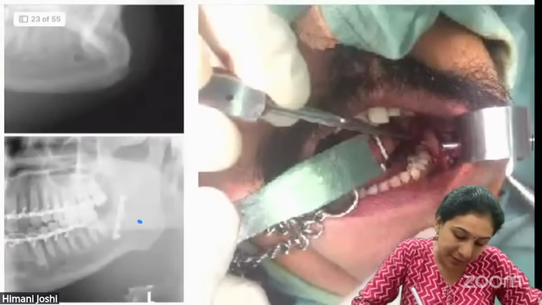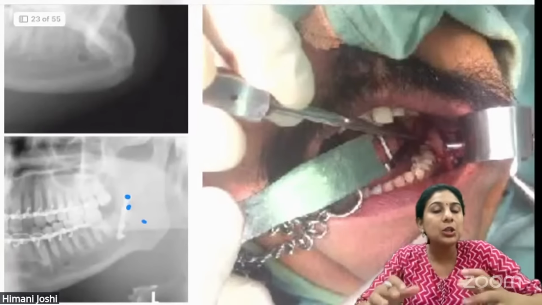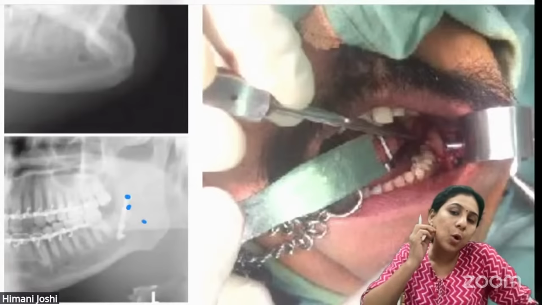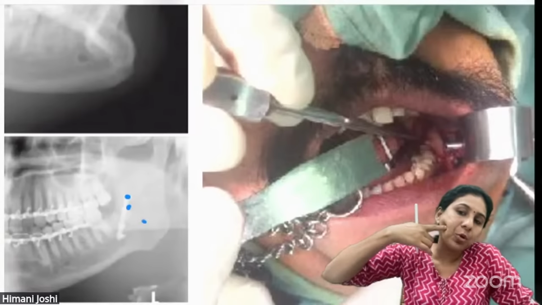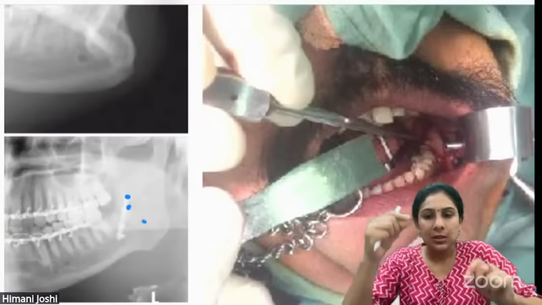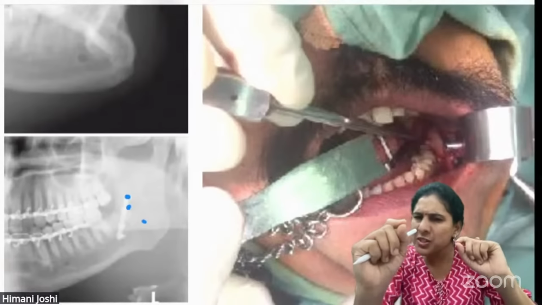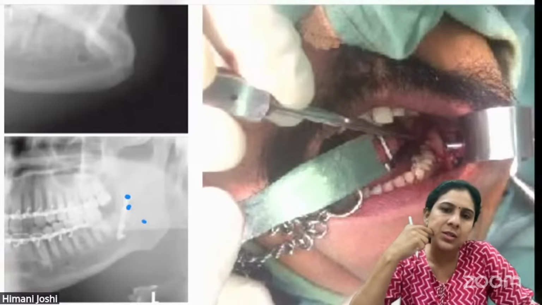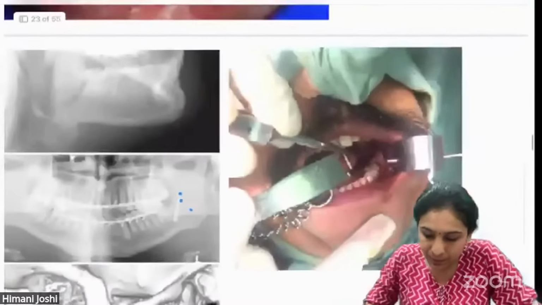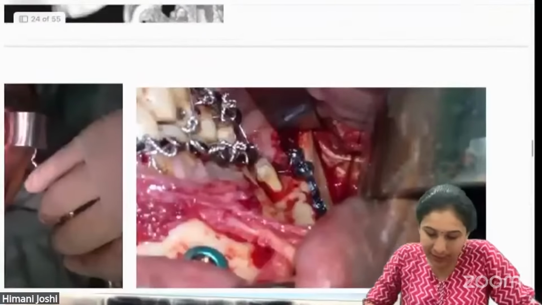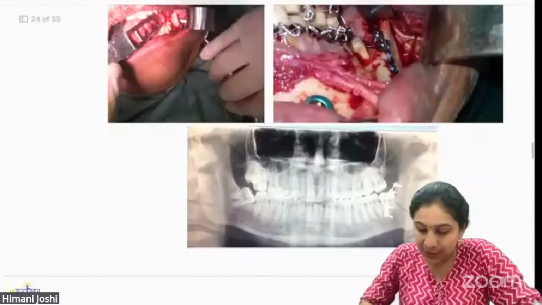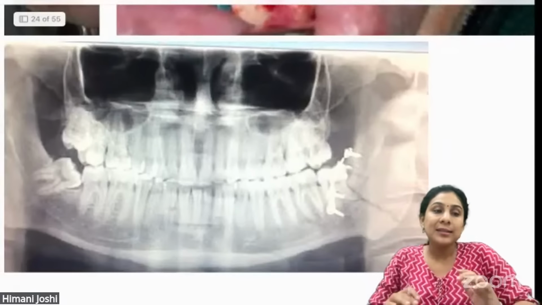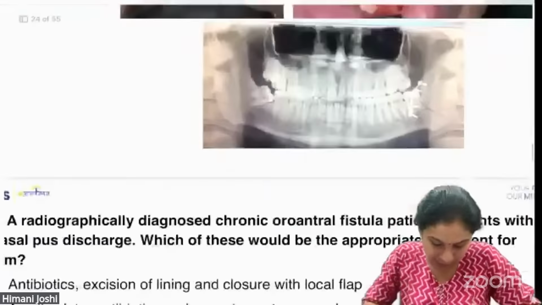Because sometimes these ramus screws, it's very difficult to put them intraorally. So just put a small nick on the skin, put the trocar, put the cannula, drill through it, put the screws through it. And just a small half centimeter incision, you just put two nylon sutures and the scar is hidden. Okay, so this is the full case. Now you know this is how you fix it, and this is the correct answer for this question.